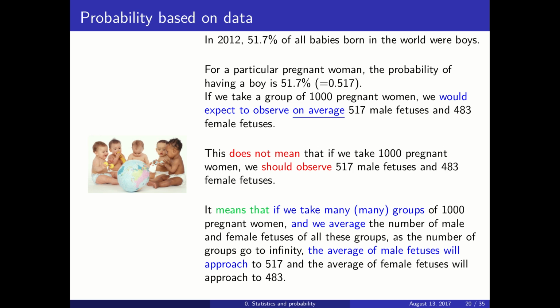And this is connected to what we mentioned yesterday on the expectation. When we take an expectation, that is the expected value, it is the result that the average of infinitely many experiments of the same kind will give if you average all of them.